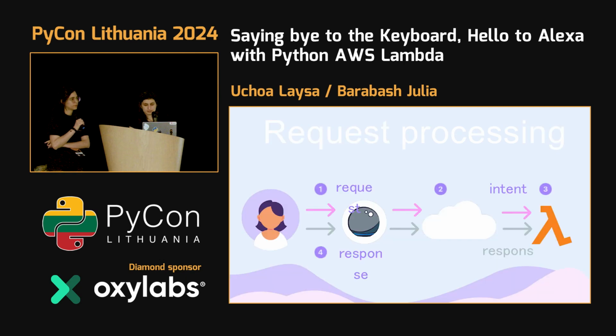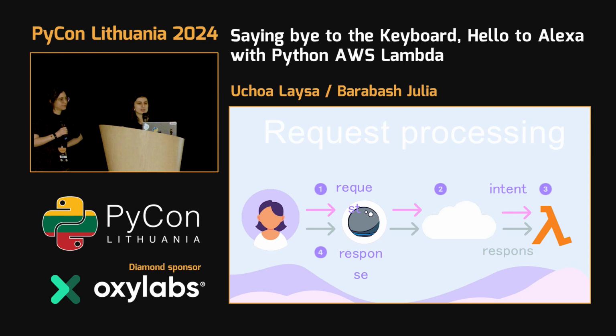But overall, this easy thing also has a very nice architecture. To be sure that you can build your custom skills, you need some place to process your intent. In our case, there are two ways to do it: via AWS Lambda and via HTTP request. For example, you can make an HTTP request to another endpoint, but as Alexa is Amazon, it has a nice integration with AWS Lambda. So we will use Lambda.